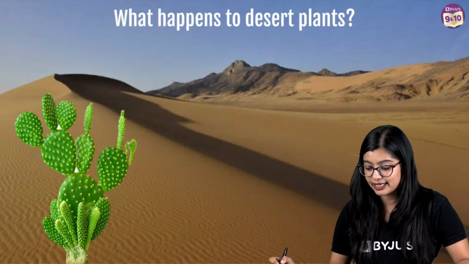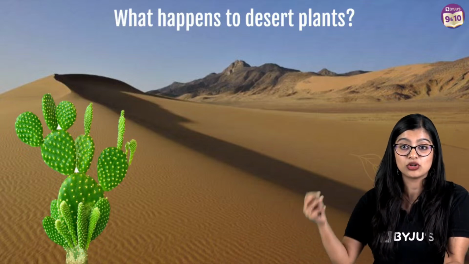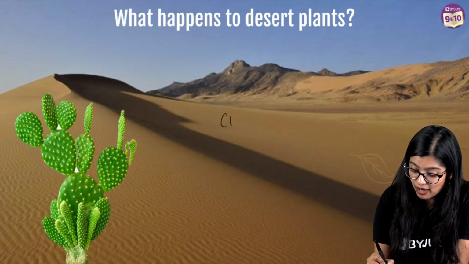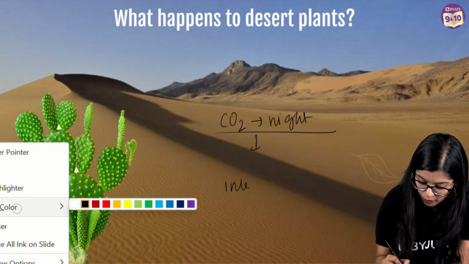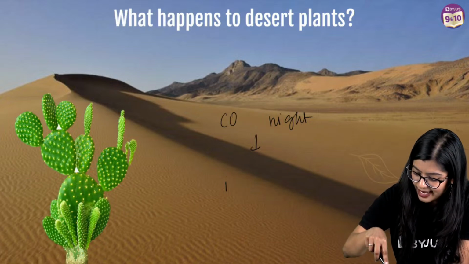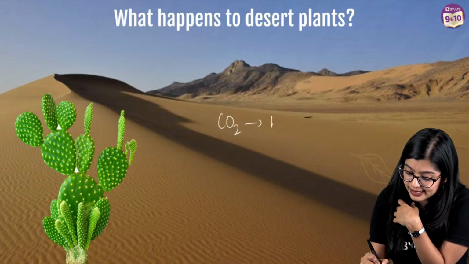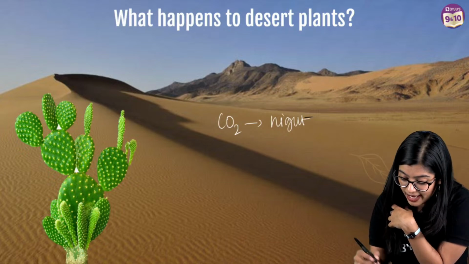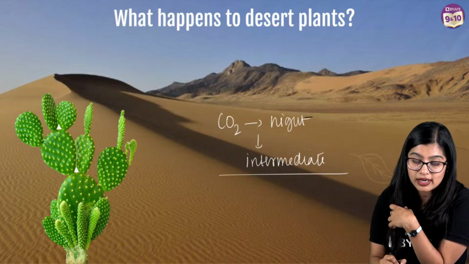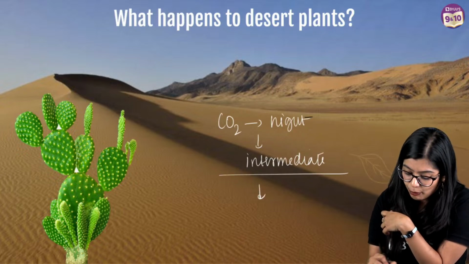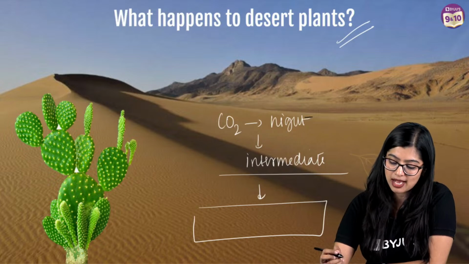So now, of course, quickly to recall, on desert plants, which many of you had a doubt about. Now, desert plants, of course, take up carbon dioxide at night, right? They prepare an intermediate. I'll probably use white color so that you can see. Yes? So, like I said, a lot of you are asking me, carbon dioxide is taken up at night when the stomata are open, right? And then they make an intermediate product. Yes? And then eventually in the morning, the process of photosynthesis takes place. So that's how it happens in desert plants.